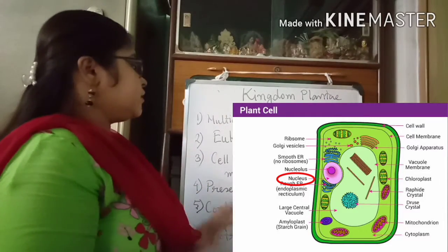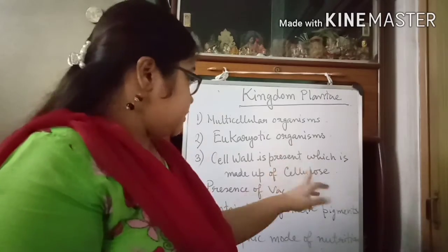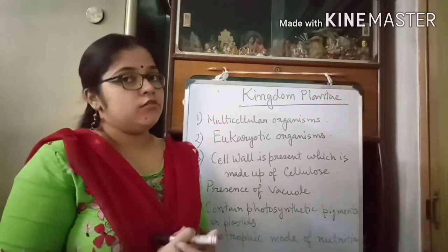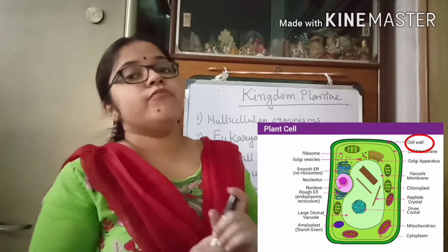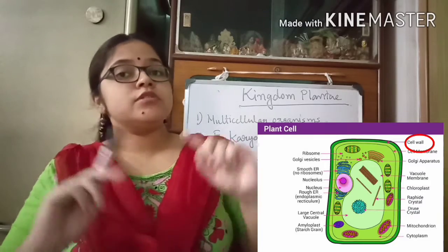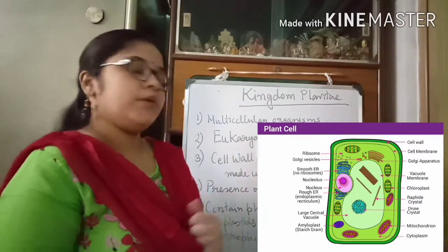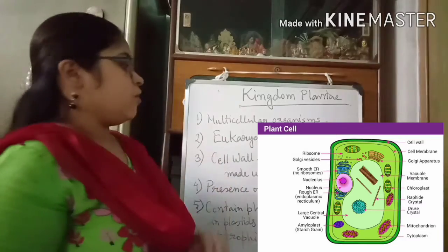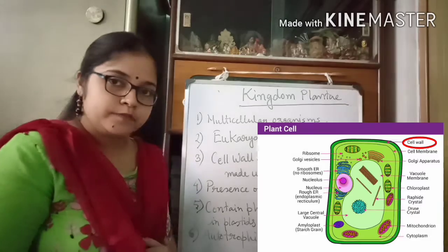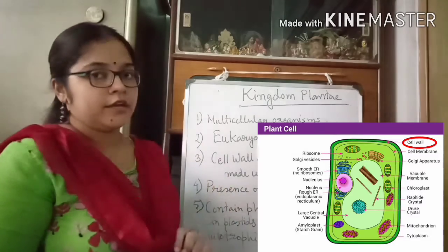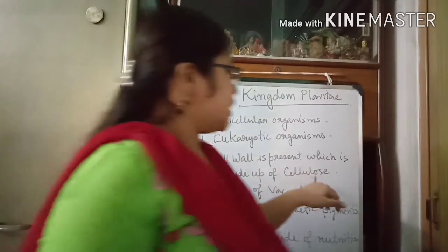Third one is a thick cell wall is present which is made up of cellulose. So their cell is covered by a protective membrane. Outside the plasma membrane another protective layer is there outside of their cells, that is called cell wall, and it is very thick due to the presence of cellulose.